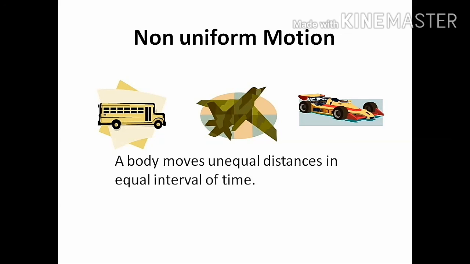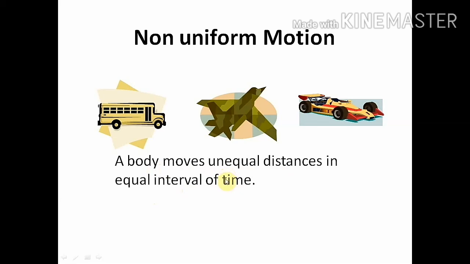Similarly, when an aeroplane starts flying, the distance covered is very less as compared to the distance covered after 5 minutes. So in non-uniform motion, a body moves unequal distance in equal intervals of time.